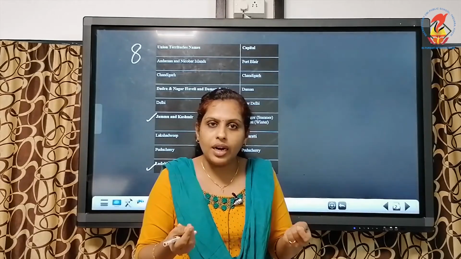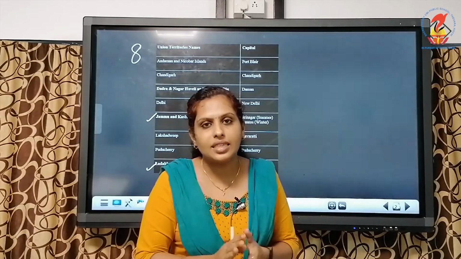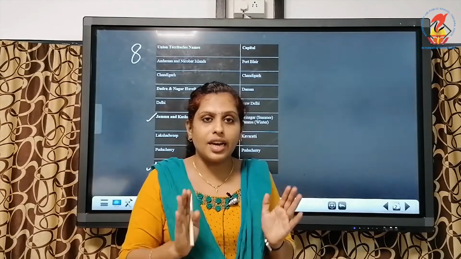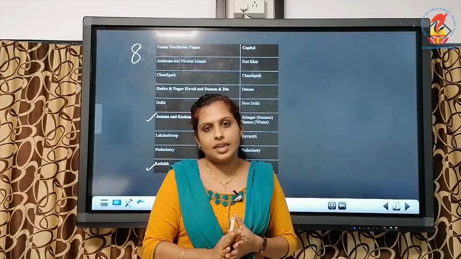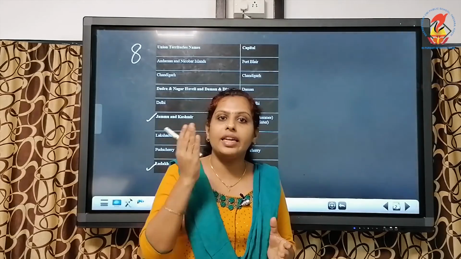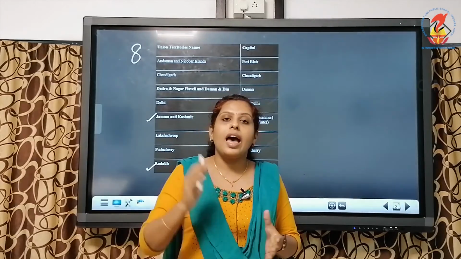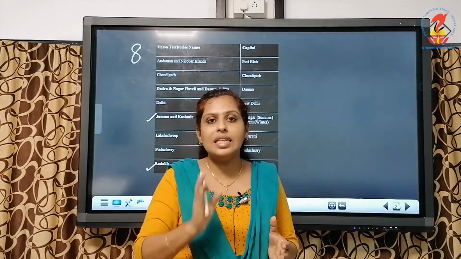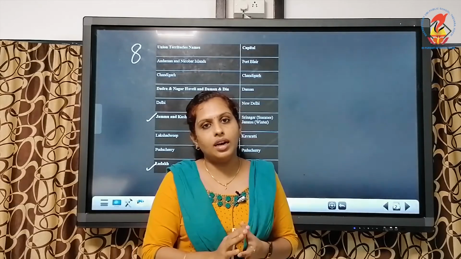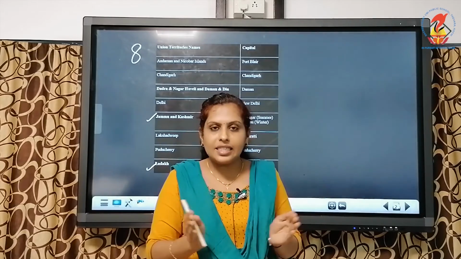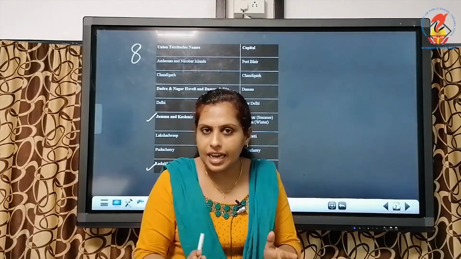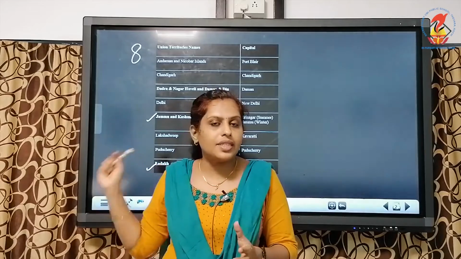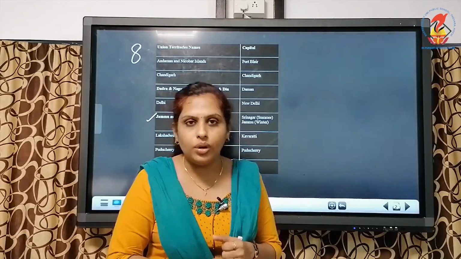It may be difficult for you to understand, but there is a difference between state and union territories. I'll simplify it once more. State is larger in size, union territory is smaller in size. The state is headed by the governor and the chief minister, and the union territory is headed by the president, and the president will select the authority to rule the union territory. For your age, just understand that there are 28 states and 8 union territories, and we have seen the names of the states and union territories.